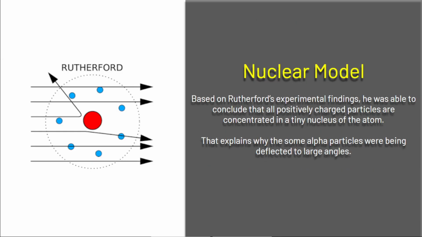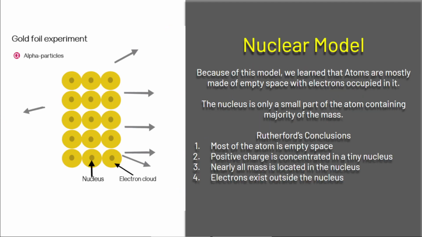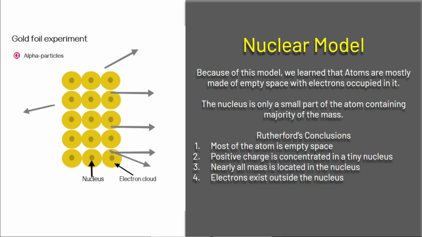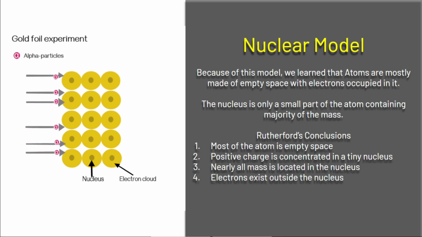So in Rutherford's model, he said, well, there must be a really concentrated, positively charged particle in a tiny nucleus that's blocking alpha particles, that's deflecting them, okay? So this is the animation of what could be happening. So that's Rutherford's assumption or conclusion.